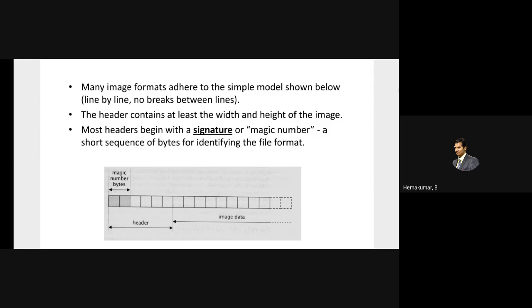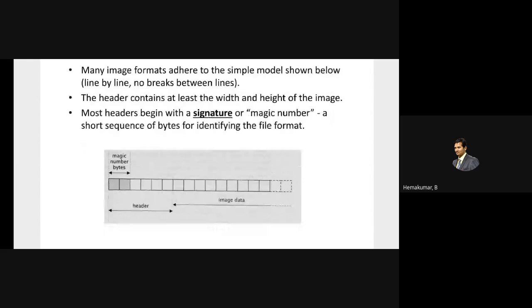This is a basic representation of an image storage format. The header contains at least the width and height of the image. Most headers begin with a signature or magic number, a short sequence of bytes for identifying the file format. So it's a very well defined, universally followed thing for every image file format.